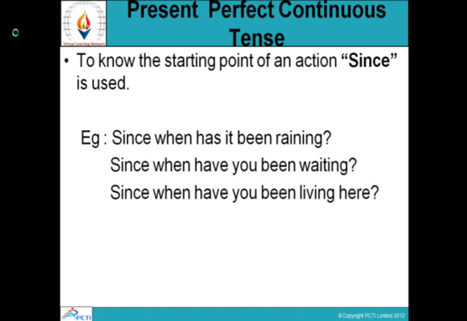So remember, present perfect continuous tense is a continuous tense. So the main verb will come with ing, and it indicates that the action started in the past, but it is continuing even now. It is in progress. Even now, it has not stopped. We use the present perfect continuous tense.